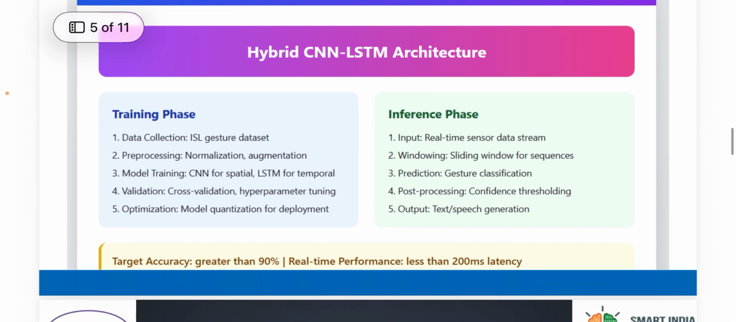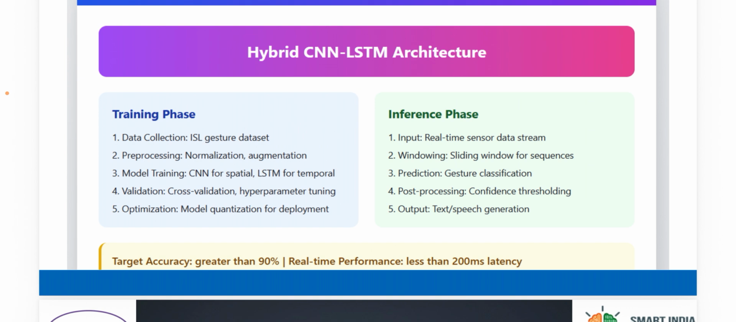The hybrid CNN LSTM architecture includes the training phase. Here, data collection takes place. Then the collected data is pre-processed with normalization and augmentation. Then comes model training. Once data is collected and processed, it is used for training the model using CNN for spatial and LSTM for temporal features.